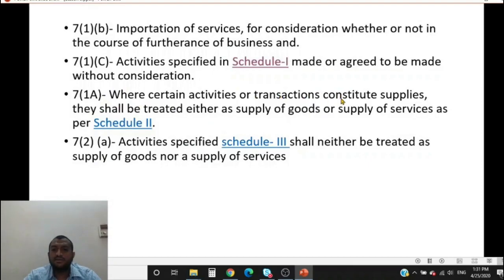Now activities and transactions which constitute supply shall be treated either as supply of goods or supply of services as per schedule 2. Now subsection 1A gives cases where a transaction is clearly said to be either a supply of goods or supply of services. These are transactions where there was a dispute among the erstwhile laws, like construction activities, like supply of food. There was a dispute because in the erstwhile regime it was subject to VAT as well as service tax. Similarly, for works contract, it was subject to VAT as well as service tax. Now they wanted to put an end to this ambiguity. So these transactions are given under schedule 2.